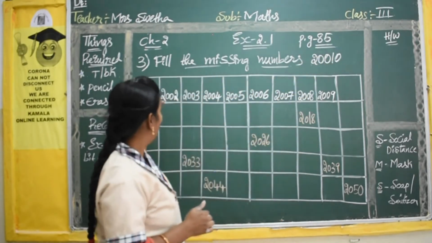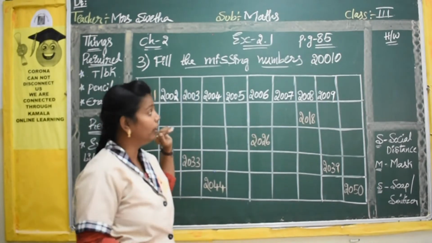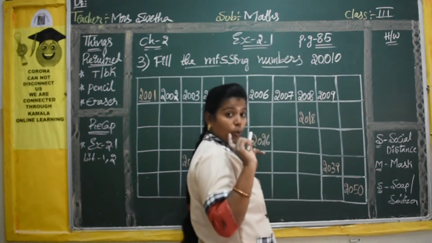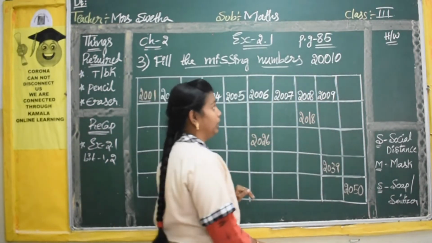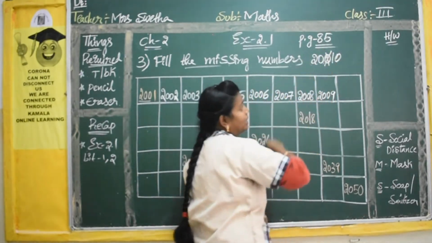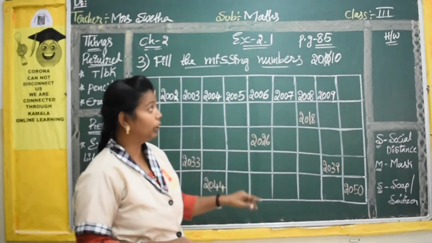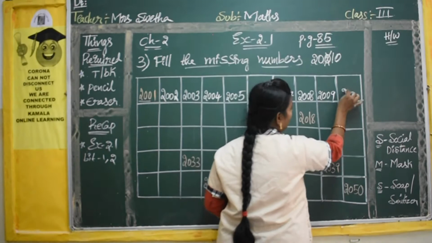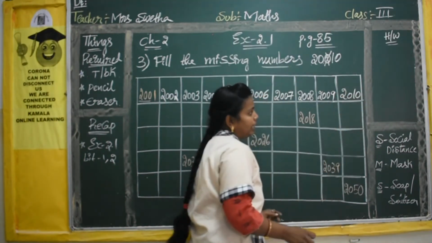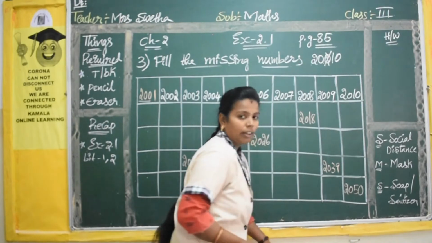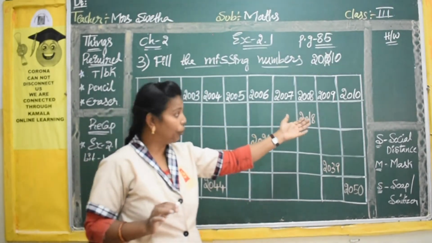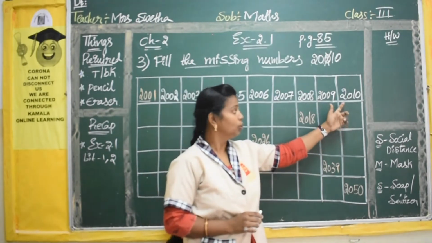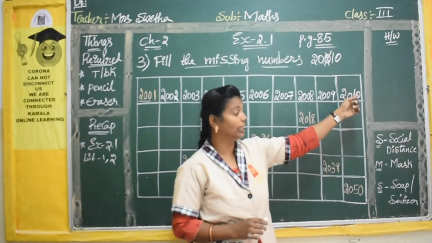So you have to have only 4 digits in your number. Okay, so you should have only 4 digits in your number. So to make your number only 4 digits, you have to remove 1 zero in the middle. Okay, you have to remove 1 zero in the middle so that you will have again 4 digits. You got it correct now? We should have only 4 digits and it should be correct for all the numbers. So you got 2010 here now.